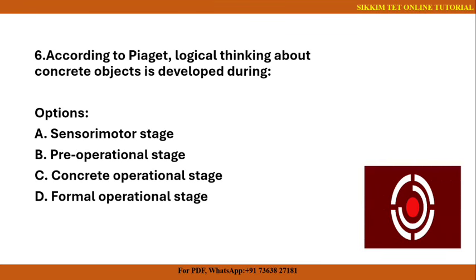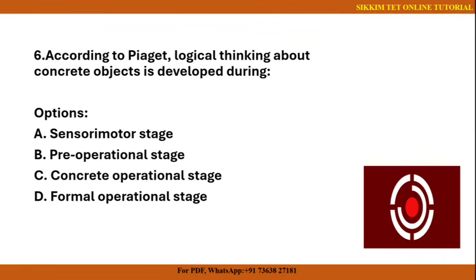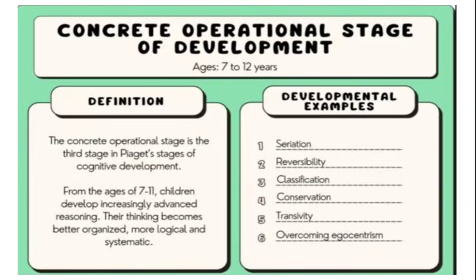If we look at number C, concrete operational stage, it involves logical thinking on concrete objects. So concrete operational stage is the correct answer for the question which is being asked. And last, we have the formal operational stage. So it only includes abstract hypothetical thinking. So our correct answer is number C, that is concrete operational stage. I have also provided you the definition of concrete operational stage, which you can pause and see.